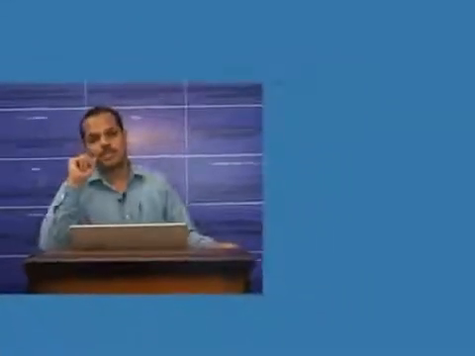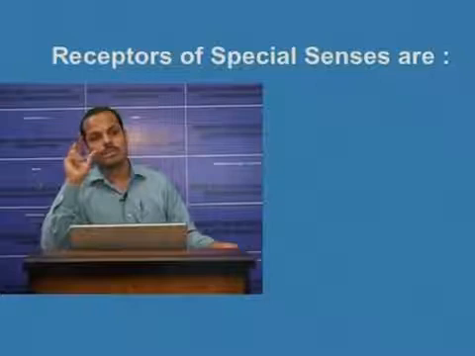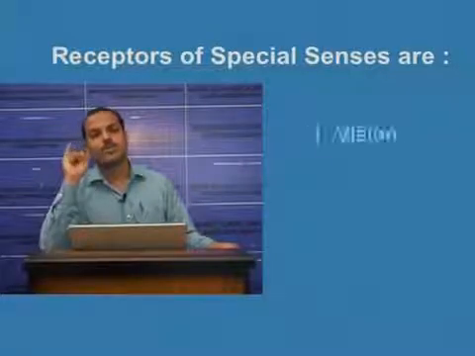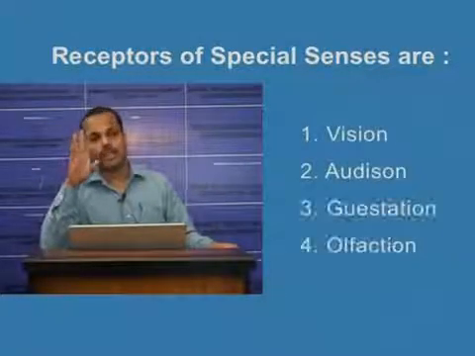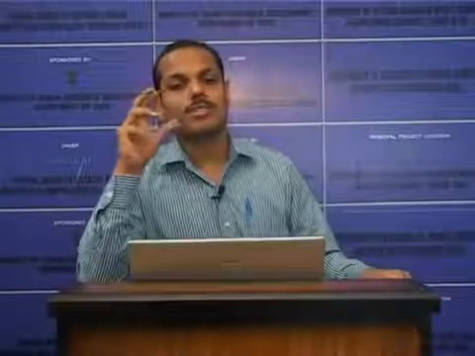Now, we have the receptors for general senses and special senses. We know that there are 4 special senses: vision, audition, gustation and olfaction. For vision, the receptors are rods and cones of the retina. For audition, the receptors are the hair cells of the organ of Corti in the cochlea.